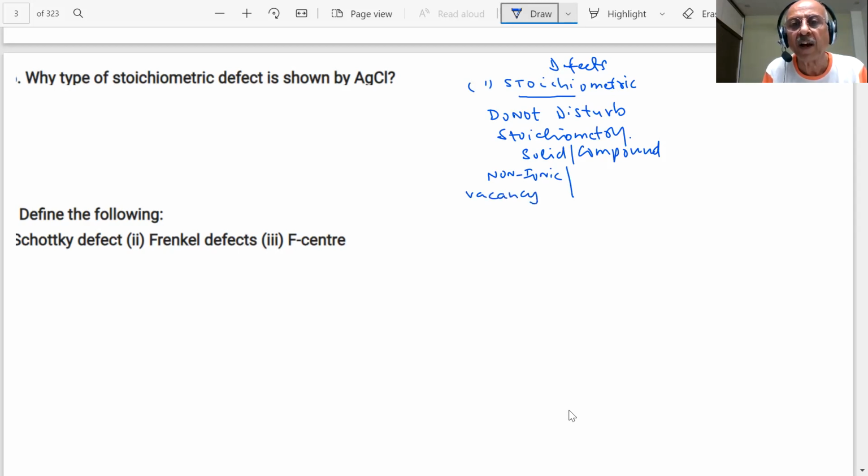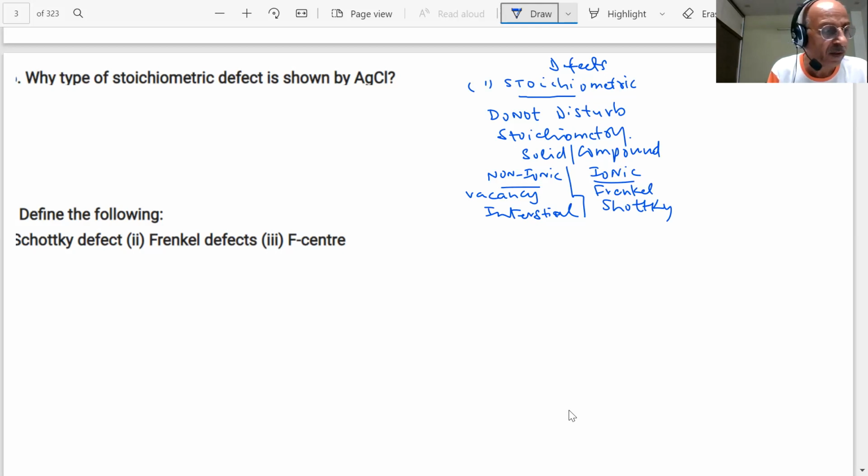Vacancy and interstitial defects in covalent compounds. And in the ionic, we have Frenkel defect and Schottky defect. What type of stoichiometric defect is shown by AgCl? It shows Frenkel defect.